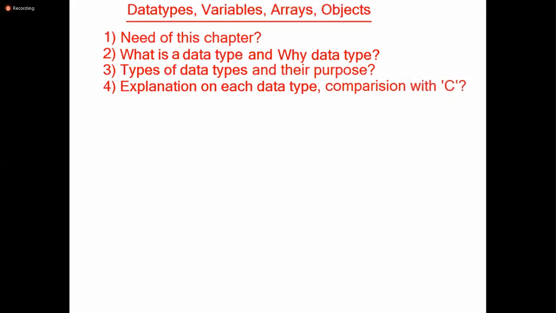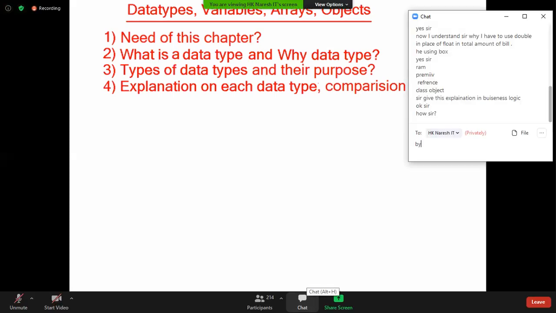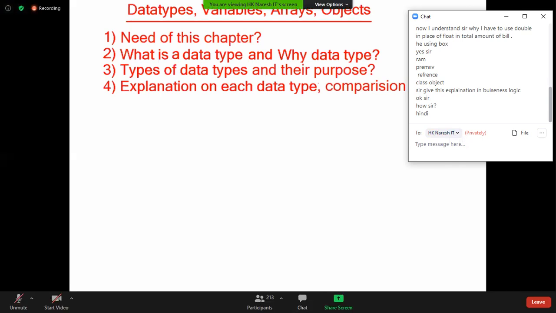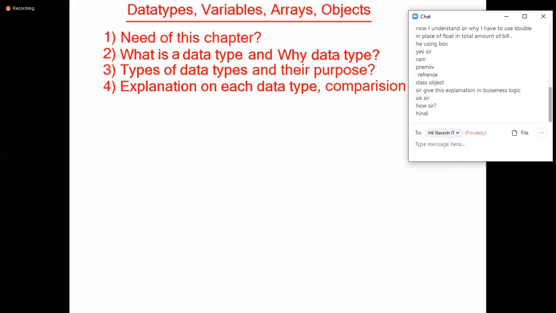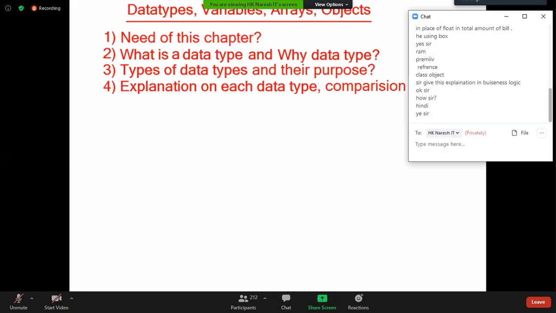When you wanted to speak in your native language, Hindi, what is the language you learned earlier? What was the language you learned earlier? Nothing. In Hindi, before that you didn't learn any language. In Telugu, before that you didn't learn any language. You learn one language directly, and that is how you learned it.